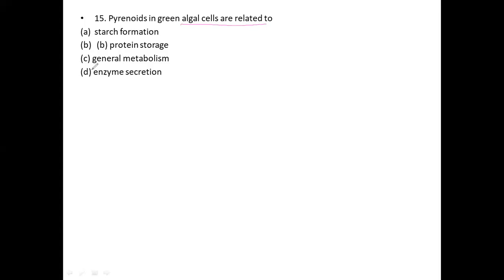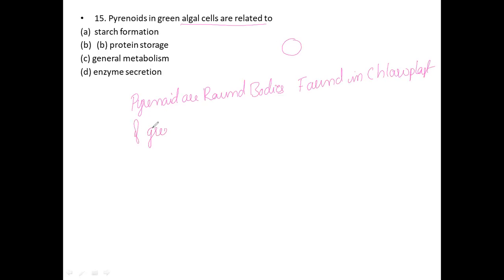Pyrenoids are round bodies found in the chloroplast of green algae, and they are the centers of conversion of glucose to starch and also of collection of starch.